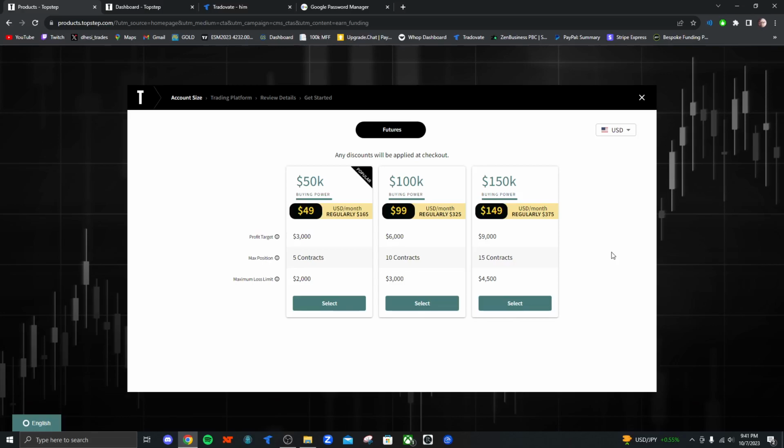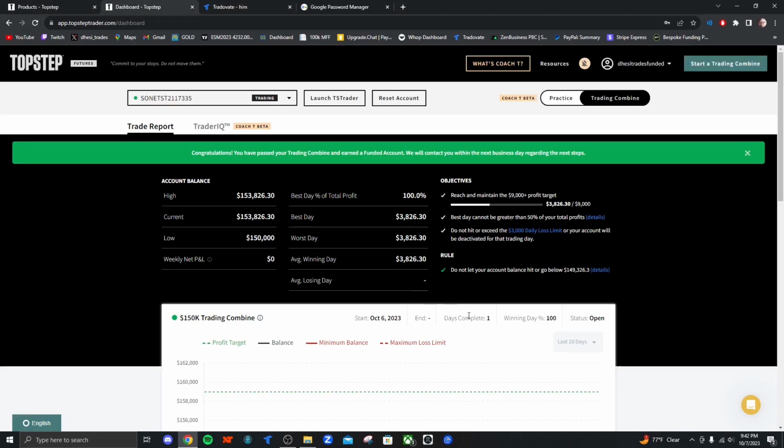In terms of payouts, we'll go over rules and so on. So here are the profit targets. I'll quickly say it. Usually I like using a 100k account. You need a 6,000 profit target. Max position is 10 contracts, so that means you can do 10 contracts on ES and NQ. And then the max loss is $3,000. So this is basically the overview on Topstep, and let's go into it a little bit further.